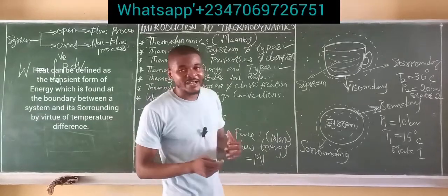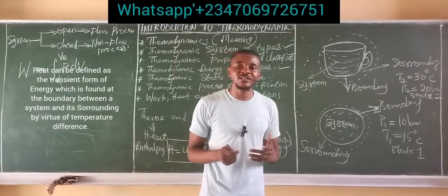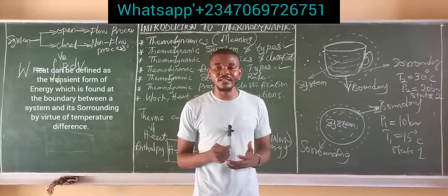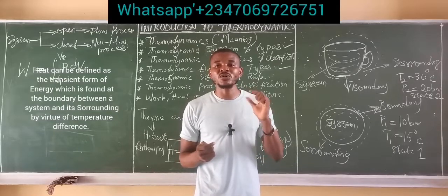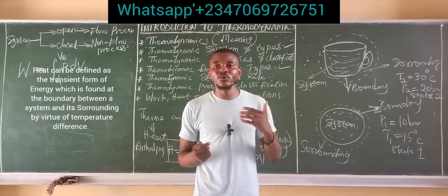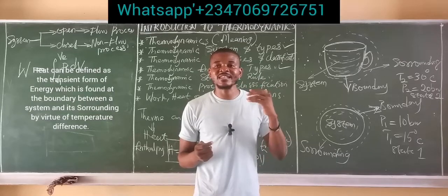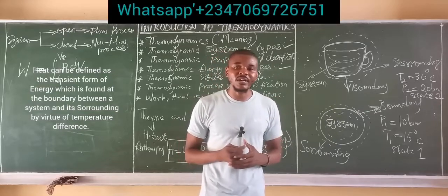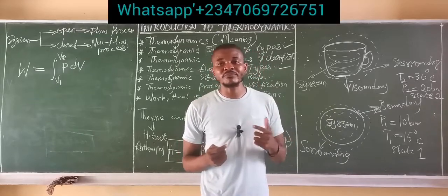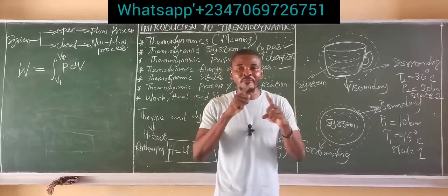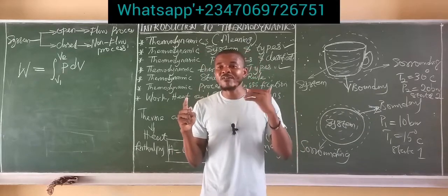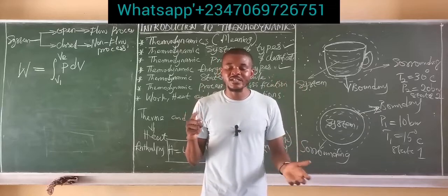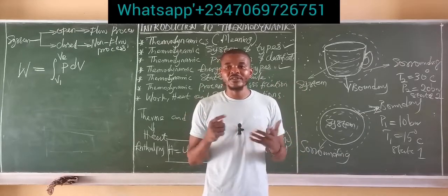Okay, so let's move on to heat. Heat can also be defined as a transient form of energy which is found at the boundary between a system and its surrounding by virtue of temperature difference. So notice the difference between the two of them. Work is by virtue of pressure difference, whereas heat is by virtue of temperature difference.